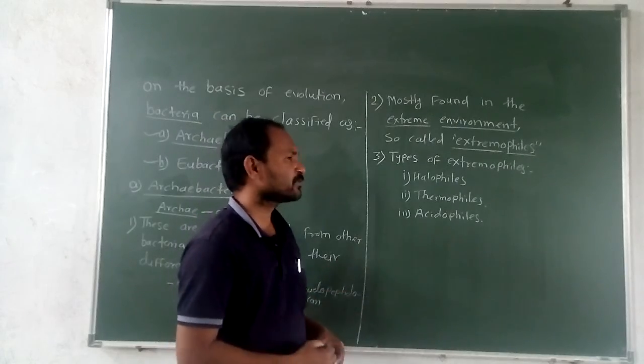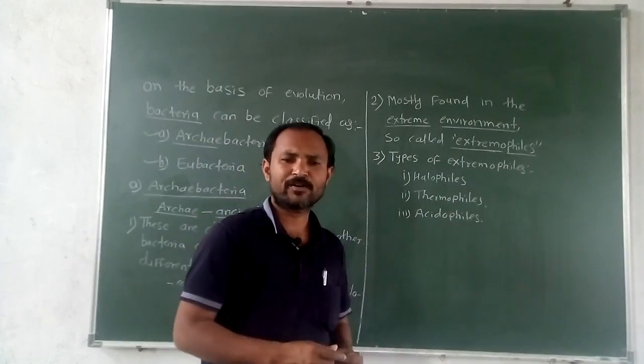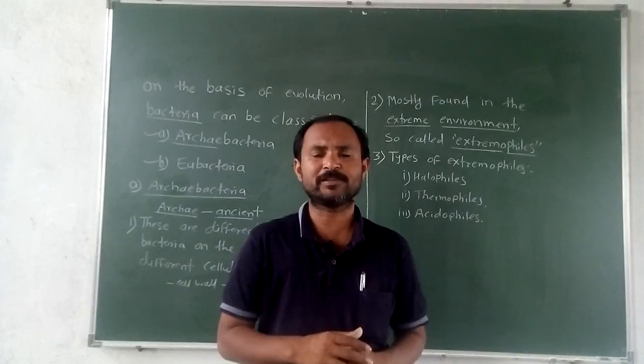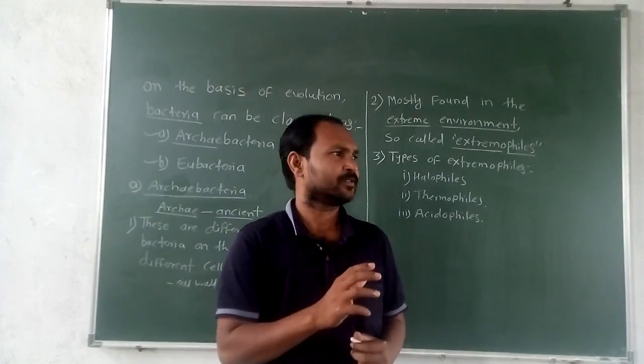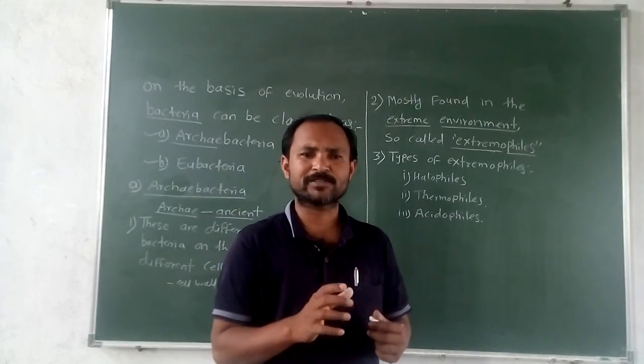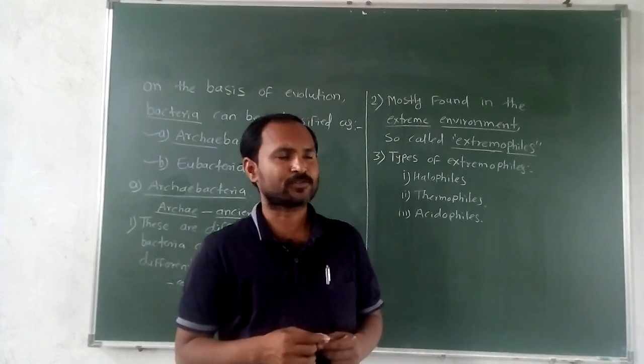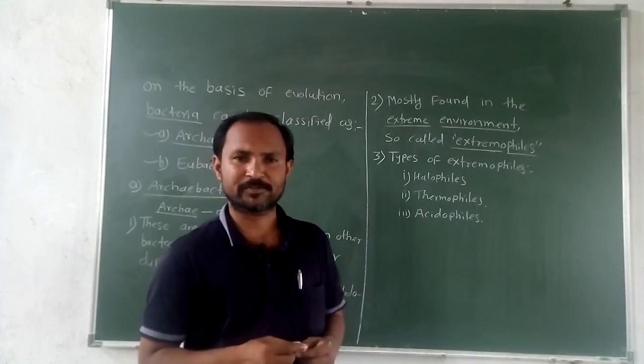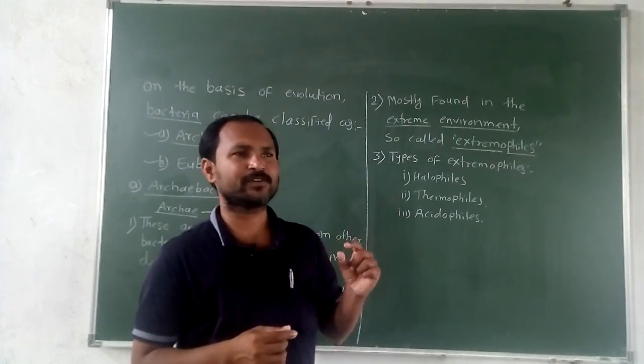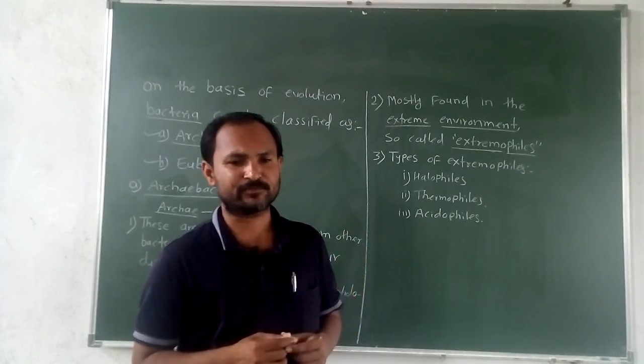Now these extremophiles are found in a variety of places, not just one place, like volcanic areas, salt lakes, and hot springs. These are the locations where extremophiles are found.